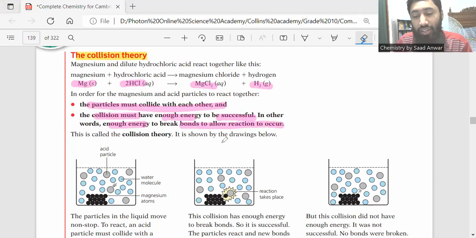So what is a reaction actually? A reaction is when bonds break between reactants and new bonds form among products. To break the bonds of reactant molecules, enough energy is needed, and this is provided by collision. The collision must have enough energy to be successful, to be fruitful. In other words, enough energy should be there to break bonds to allow a reaction to occur. Otherwise, no reaction. Let's take this diagram. This diagram will help us understand these things.